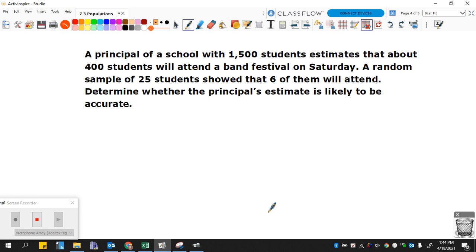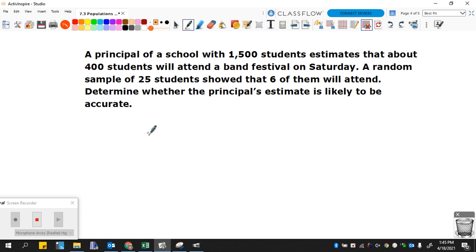The whole purpose of finding a sample and testing a sample is so that we can predict how that's going to look in the larger population. The principal of a school with 1,500 students estimates that about 400 of those students will attend a band festival on Saturday. A random sample of 25 students shows that 6 of them will attend. Determine whether the principal's estimate is likely to be accurate.